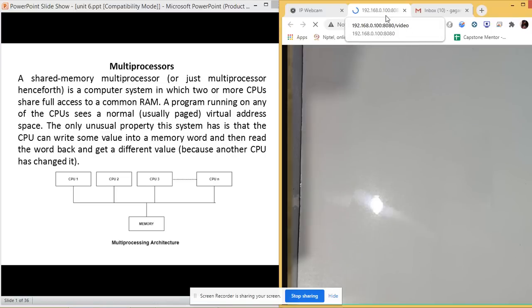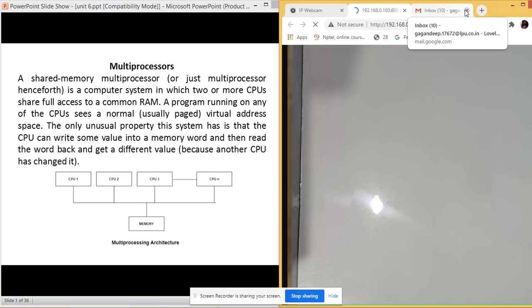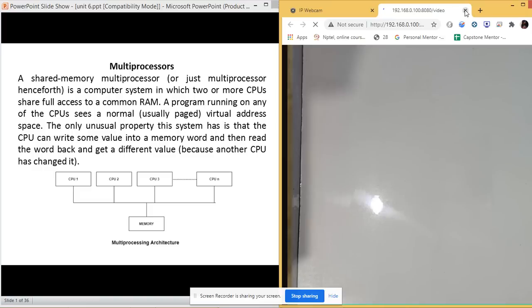Hello everyone. So our today's topic is related to multiprocessor systems. So we are going to discuss what is a multi-core system and what is a multiprocessor, and how multiprocessor systems are different from multi-core systems. So we are going to just discuss that. So let me firstly tell you about multiprocessor systems.